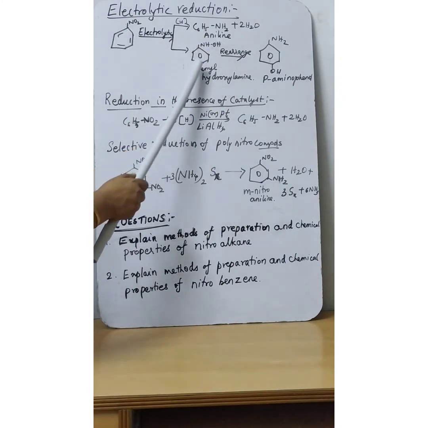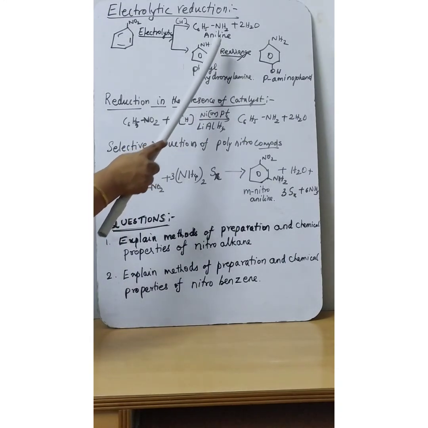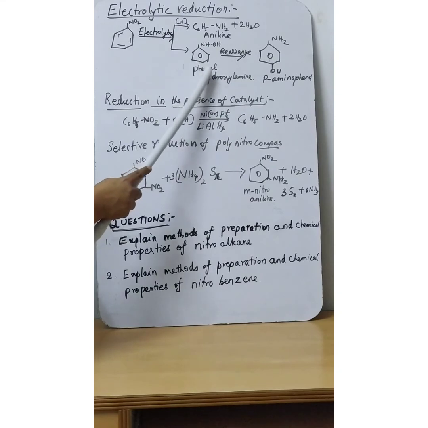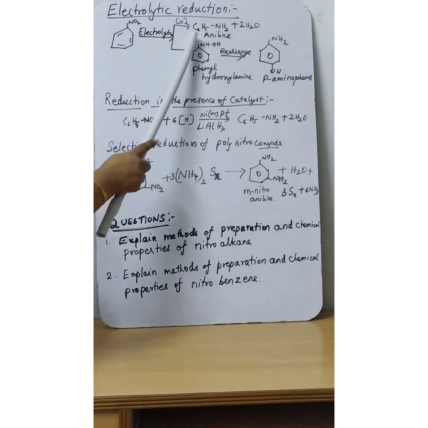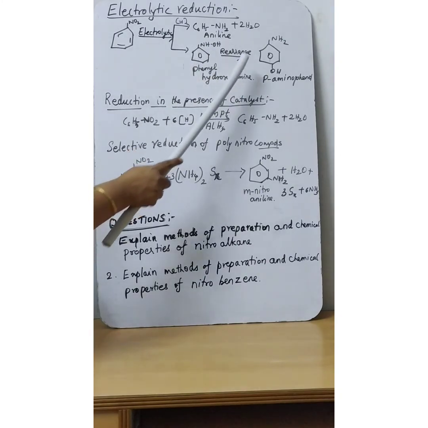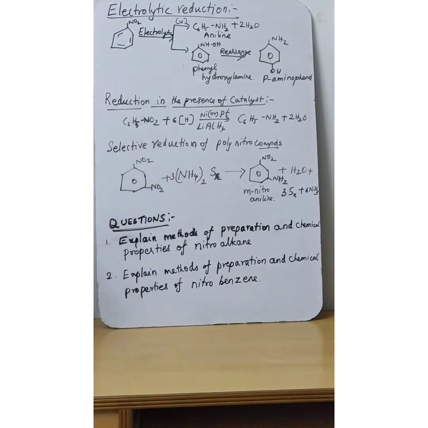This phenyl hydroxylamine rearranges. The OH will come and attach to the para position. At the same time, the hydrogen from the para position will be removed, and that hydrogen will go and attach to this NH and it will become NH2. In this way the position is rearranged and the final product is para-aminophenol. Understood? Electrolytic reduction of nitrobenzene.